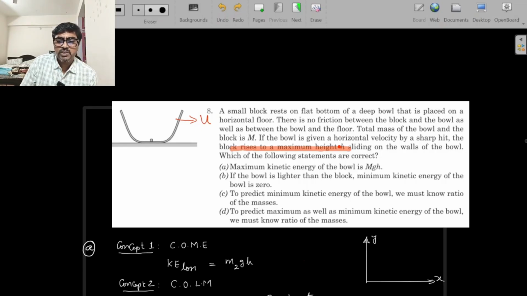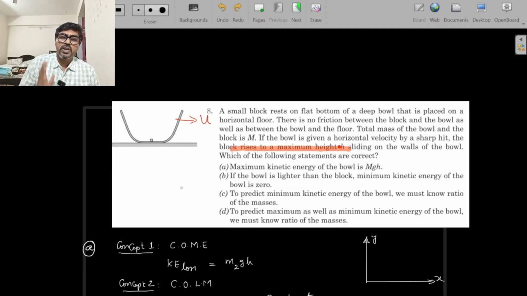When it reaches the maximum height, the height is h, given, very good. Which of the following statements are correct, we need to identify. He is talking about maximum kinetic energy of the bowl and minimum kinetic energy of the bowl. The first option says that maximum kinetic energy of the bowl is equal to capital M g h, not small m, capital M, the total mass, into g into h. Interesting formula. In fact, option A is coming out to be correct. Probably you can remember it as an interesting result.